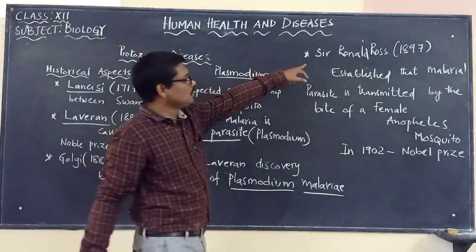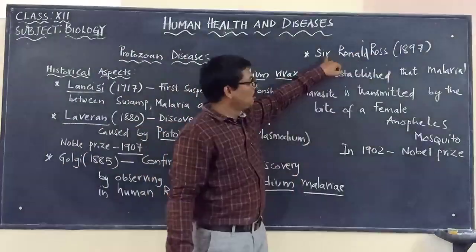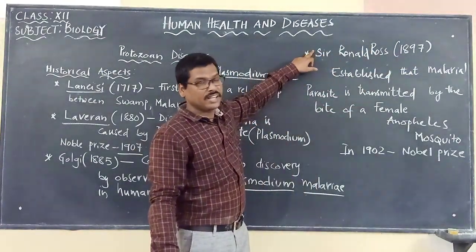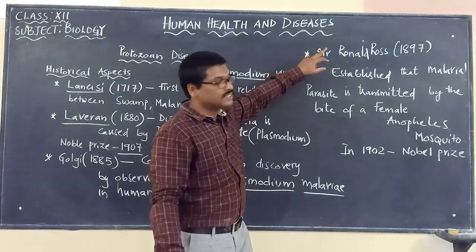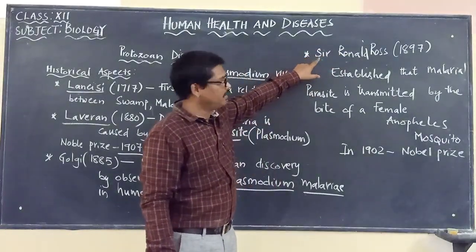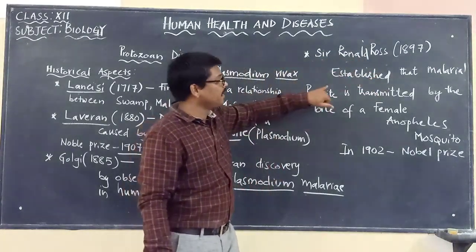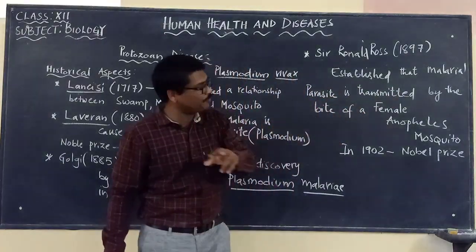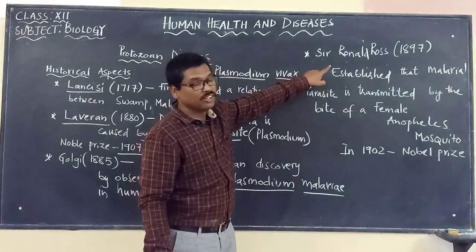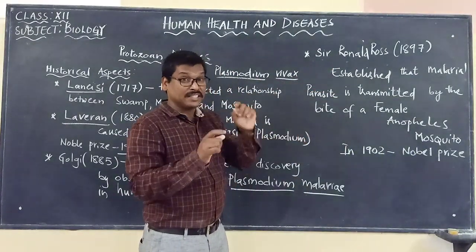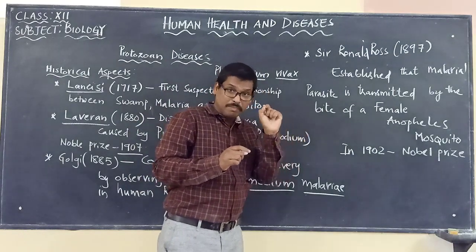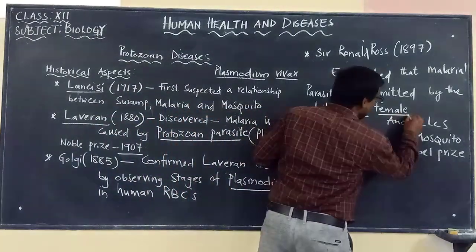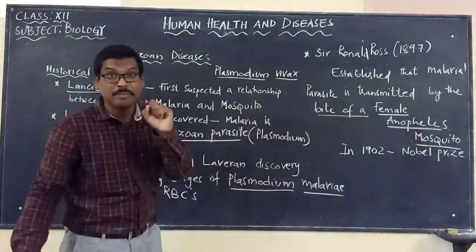But later on, Sir Ronald Ross in the year 1897, he is a doctor in the Indian Army. Sir Ronald Ross in the year 1897 established that the malarial parasite is transmitted by the bite of a female Anopheles mosquito. It is he who discovered that this Plasmodium, the malarial parasite, is transmitted to human beings by the bite of a female Anopheles mosquito.